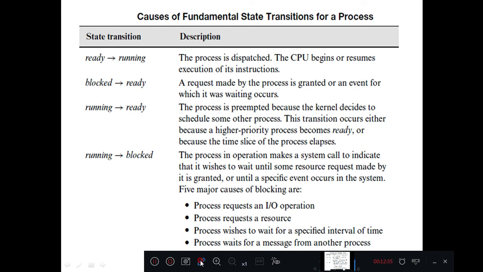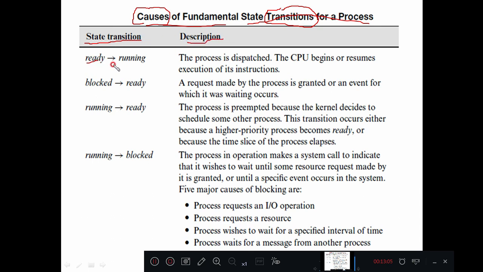Next, the causes of fundamental state transitions for a process. When the process state is going to change from one state into another state, a transition is the switching of states, changing from one state to another state. And we will now see what the different causes for those changes are. The first column is state transition and the second is the description.